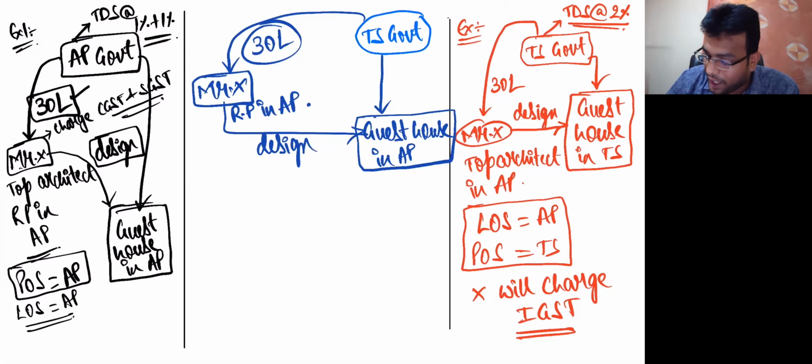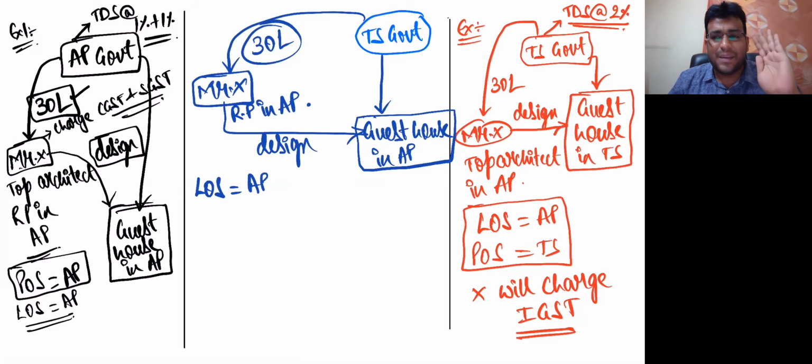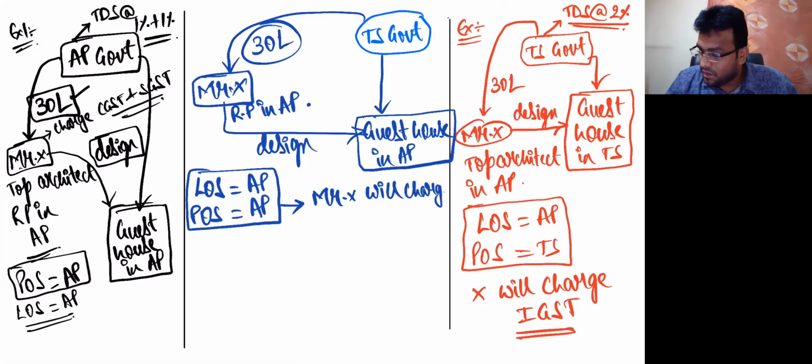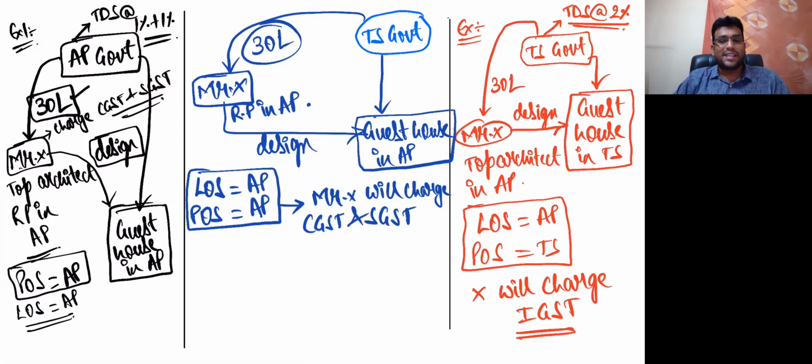Friends, I'll ask you one straight question. Tell me very clearly, what is the location of supplier? AP. The supplier is X. The government is not the supplier, X is the supplier. Where is the location of supplier? AP. Where is the place of supply? AP. Yes or no? When this is the case, Mr. X will charge CGST and SGST. Getting clarity?